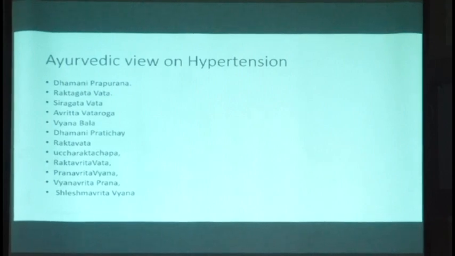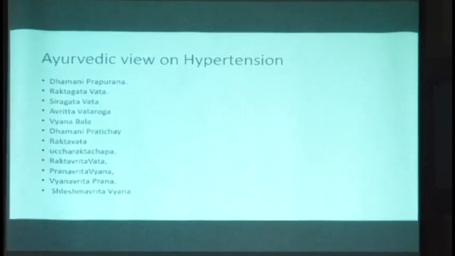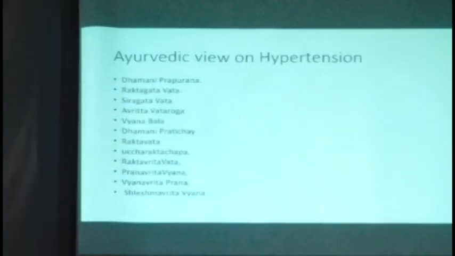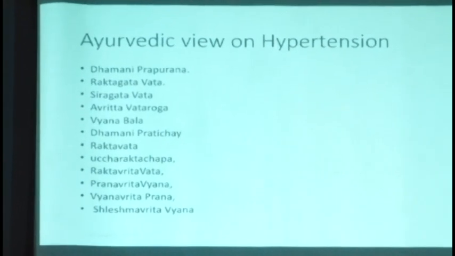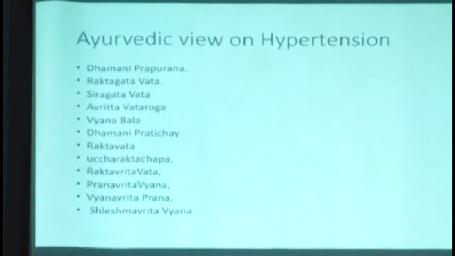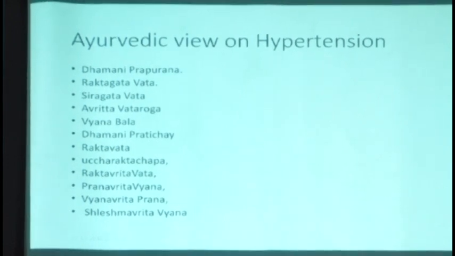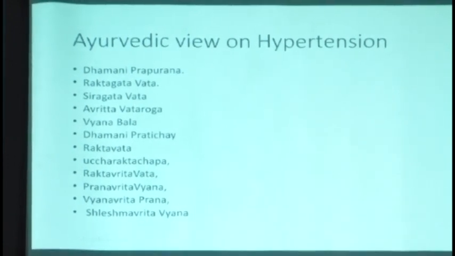Now I think I will not be able to cover all the issues, but I have tried to pick up certain issues which would be important to come to our point, like how we can assess from the Ayurvedic point of view. Assessing hypertension from the Ayurvedic point of view is another controversy. Sushruta or Charaka never had a sphygmomanometer, so quite naturally they would never be able to mention hypertension directly or such a situation. But that's not the issue.